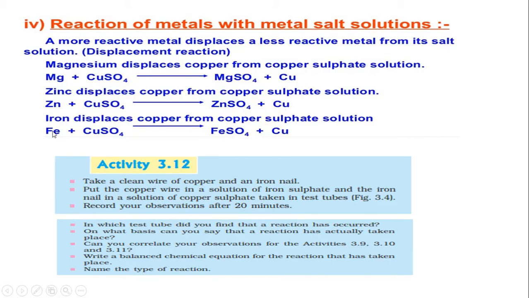If you take iron, Fe plus copper sulfate, this experiment we have already done, right? So what will happen? Iron is more reactive. It displaces the copper from its salt solution and forms iron sulfate plus copper. Here the color of copper sulfate is blue. When an iron nail is dipped, iron is more reactive and displaces the copper. The solution turns pale green.